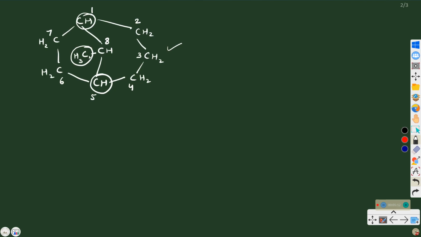So now the substituent methyl is present on the 8th carbon. So it will be 8-methylbicyclo, again square bracket, and then you mention the number of carbons in each bridge in descending order: 3.2.1, octane. There are total 8 carbons.